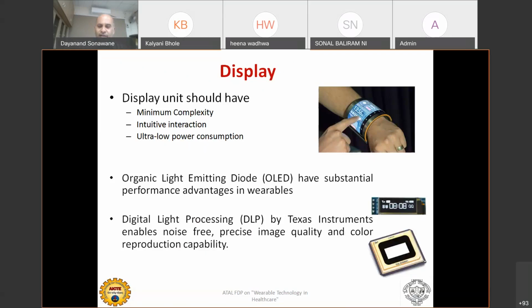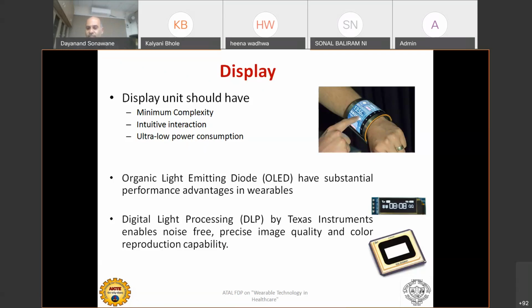Another display. Another component is the display. You can see the display. Now this is a wrist kind of thing, a wristband, where your complete wrist is a display, and this is a touch screen kind of thing, LCD or maybe a capacitive touch screen. So minimum complexity, intuitive interaction, and definitely ultra low power consumption. These are the important features we should look for in the display unit.